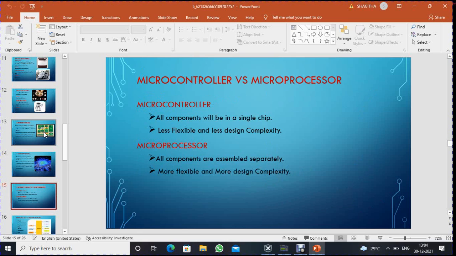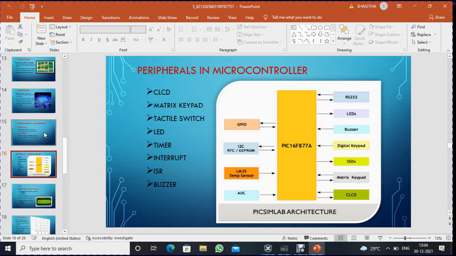Microcontroller versus microprocessor. In a microcontroller, all the components are in a single chip. But in a microprocessor, all the components are assembled separately. Microcontroller has less flexibility and less design complexity. But microprocessor is more flexible and has more design complexity. Peripherals in microcontroller: CLCD, matrix keypad, tactile switch, LED, timer, interrupt, ISR, and buzzer. We will see them one by one.